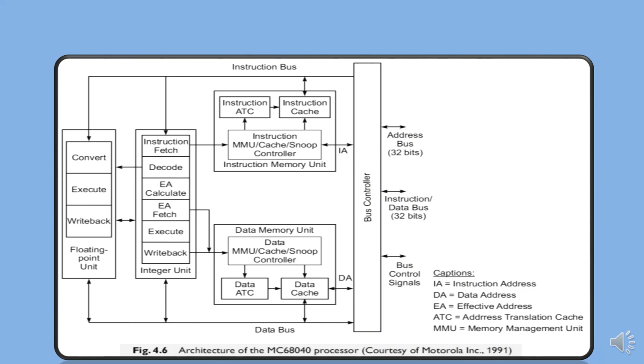Separate instruction and data buses are used to and from the instruction and data memory units respectively. Dual MMUs allow interleaved fetch of instructions and data from the main memory. Both the address bus and data bus are 32 bits wide.